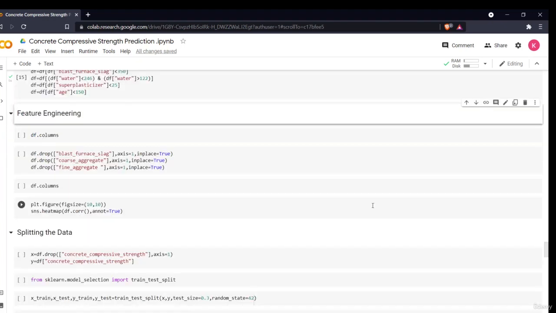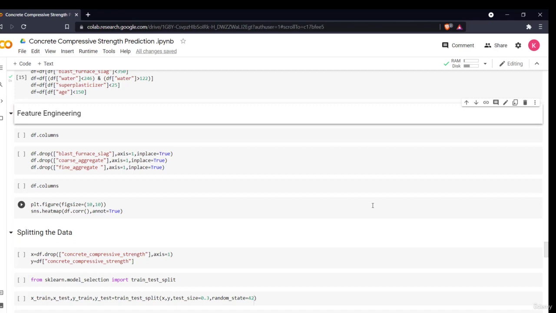Hello all, welcome to the next section of our project. After the data analysis and data pre-processing, the last thing left before our model development phase is feature engineering. In feature engineering we create or drop different features. This is basically done by a domain-knowledgeable person who knows which features can be important. We can create new features and see which different features can help in our better prediction, using our domain knowledge. So that is basically feature engineering.